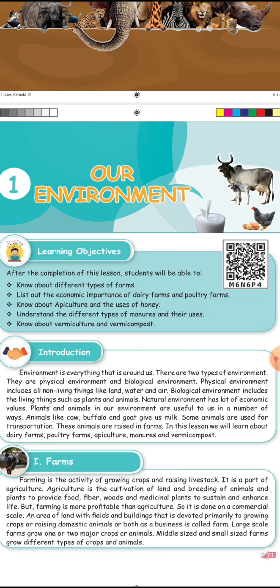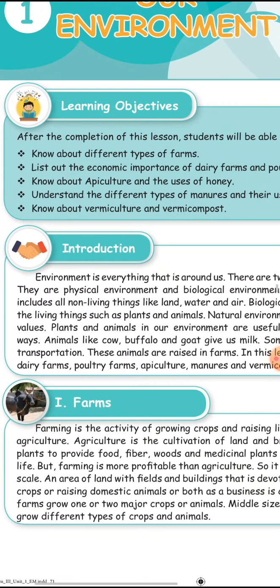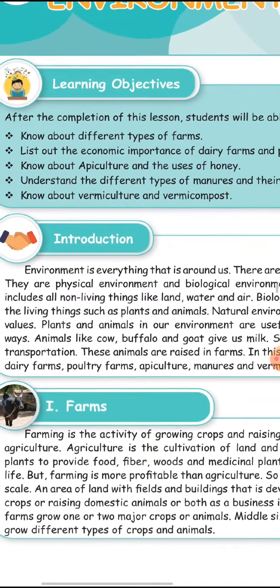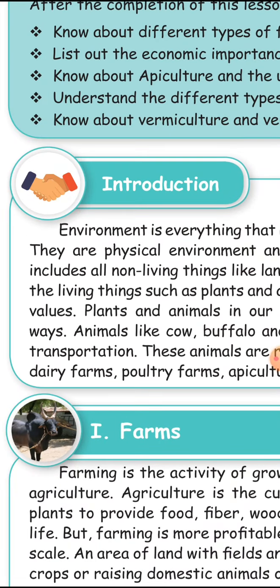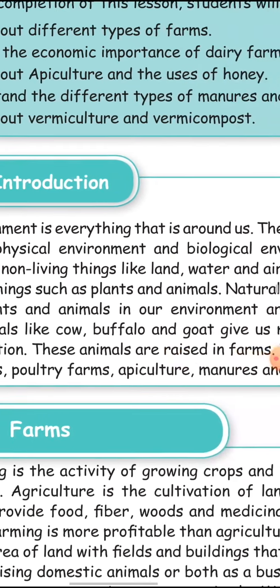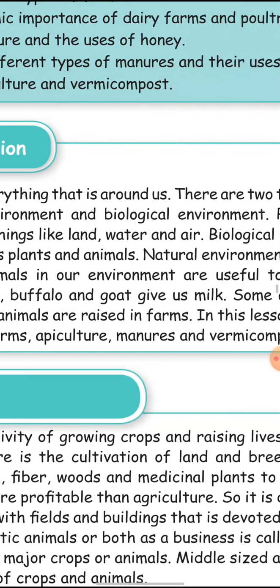First, by the topic our environment, we should know what is environment. Environment is everything that is around us. What are all the things around us? Everything that is solid, liquid, gas, everything living and non-living things, including in the environment. So the first line itself, introduction. Environment is everything that is around us.